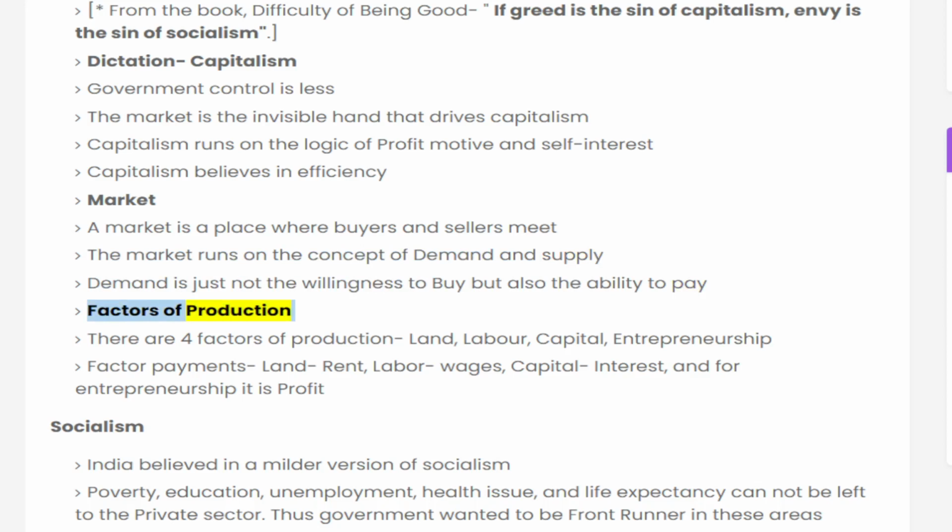Factors of production: there are 4 factors of production: land, labor, capital, entrepreneurship. Factor payments: land gets rent, labor wages, capital interest, and for entrepreneurship it is profit.